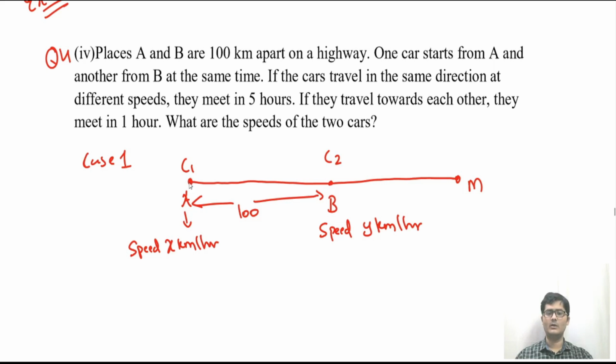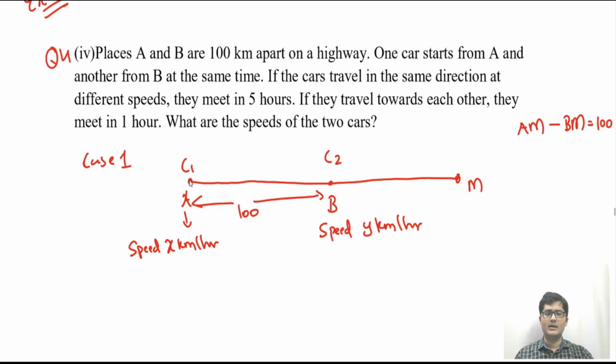Car 1 will travel from A to M, right? So the distance traveled by car 1 is AM. The distance traveled by car 2 is BM. If I subtract BM from AM, I'll get AB. So AM minus BM will be AB, which is 100.